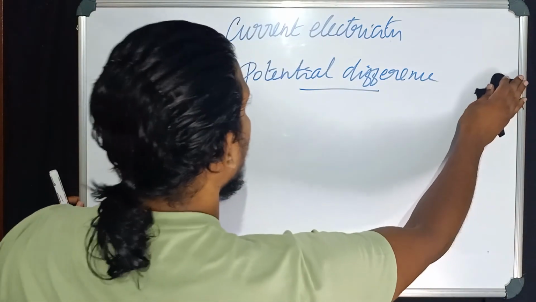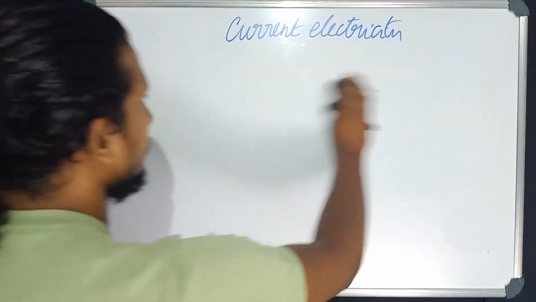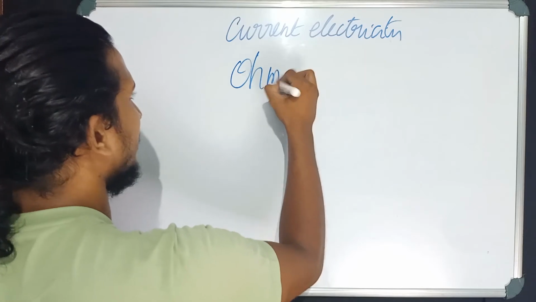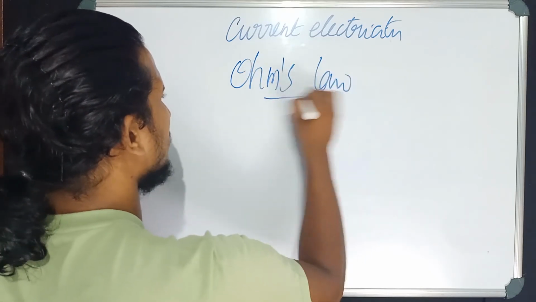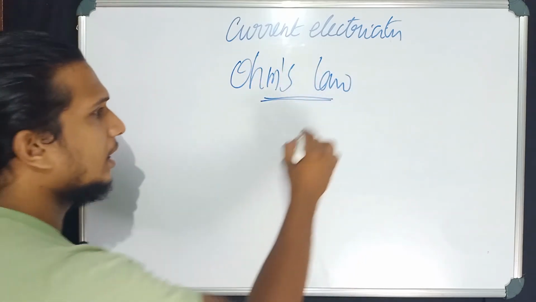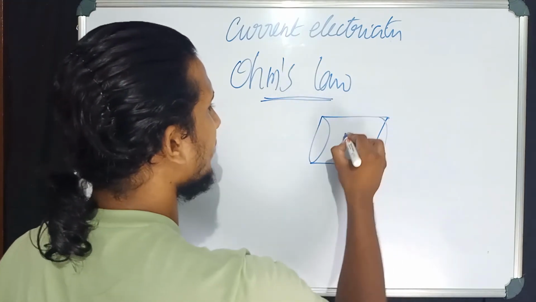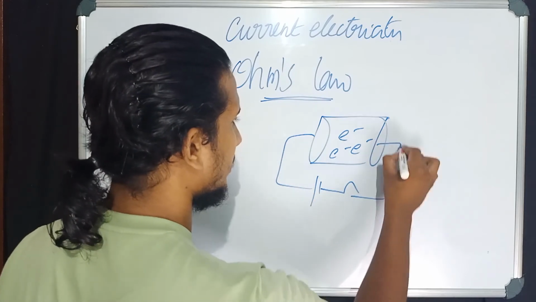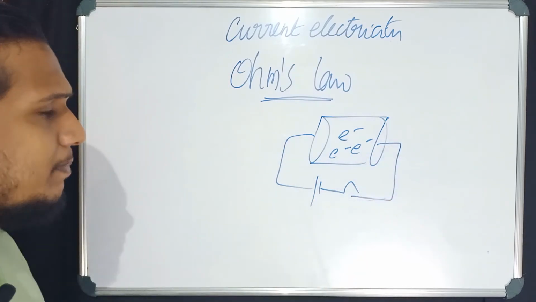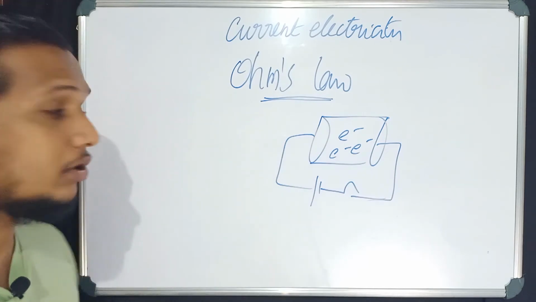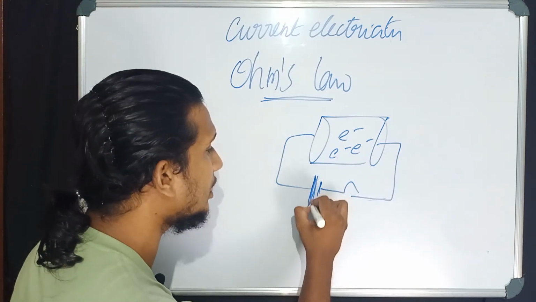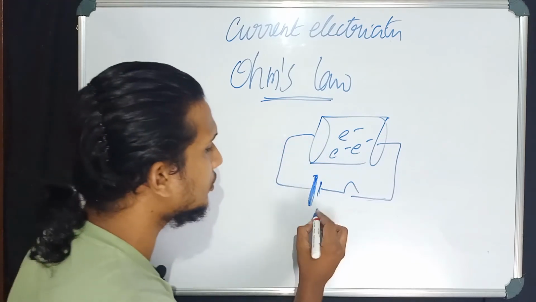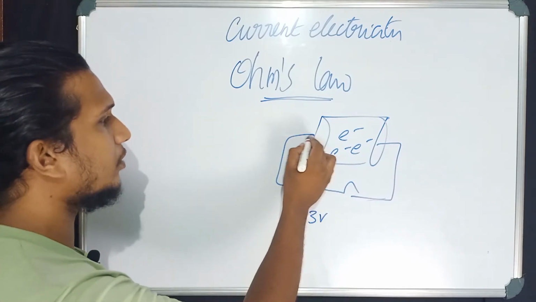Okay, and now the last thing we have to discuss, the very last thing, that is Ohm's law. Ohm is a scientist. It's very simple. Once again, here I have a conductor, free electrons inside, then a battery over here, a switch over here. The moment I switch it on, what happens? The electrons will start flowing because this battery is having some energy and this battery is going to do some work for me. If I am using a 3 volt battery, you will get a corresponding current.